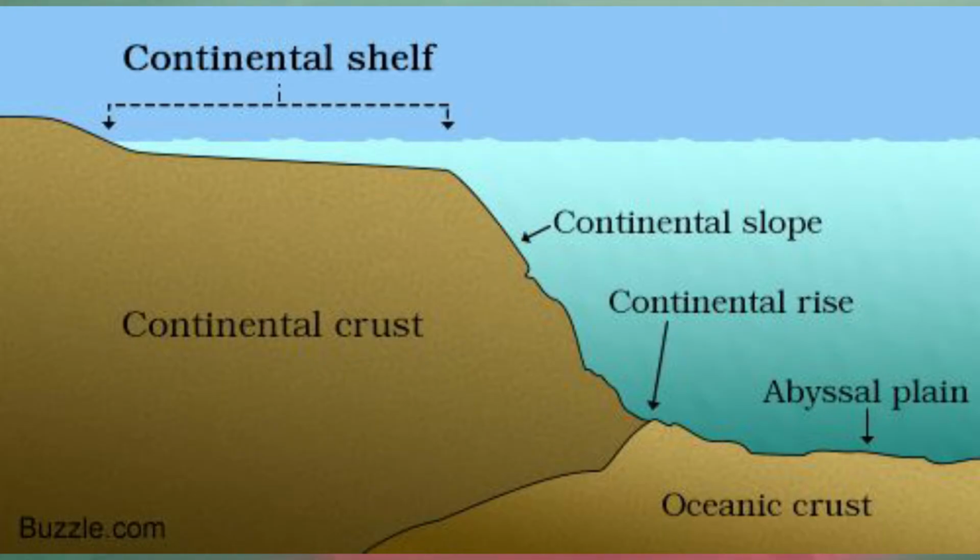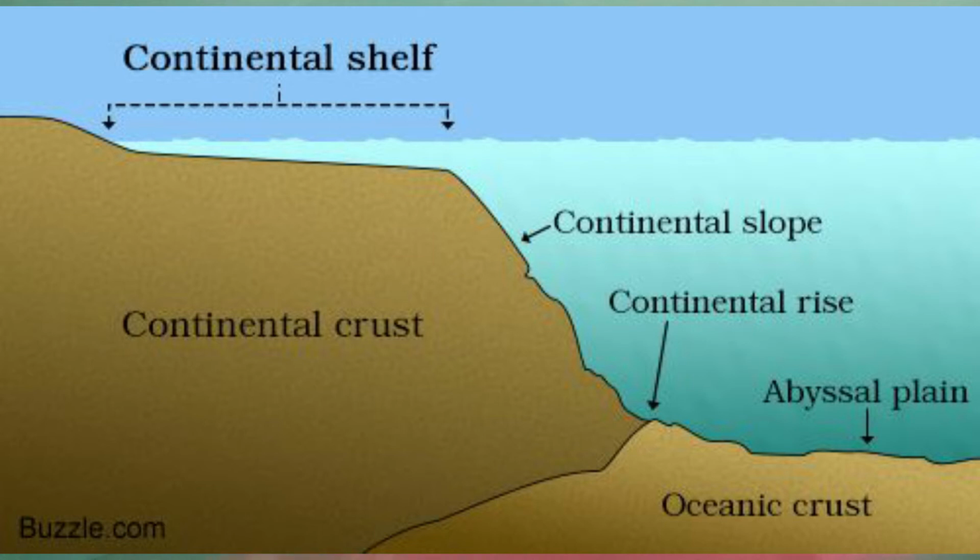What is meant by continental shelf? A shallow and gently sloping platform extending out from the adjoining continental land mass into the sea is called the continental shelf. Okay, it is almost a uniform zone of seabed with a gentle gradient, I mean the slope. The continental shelf is of great significance for 2 reasons. One is they are shallower, thus it is possible for sunlight to penetrate through the water. This encourages abundant growth of grass, seaweeds and plankton. Hence these zones became the richest fishing grounds in the world.